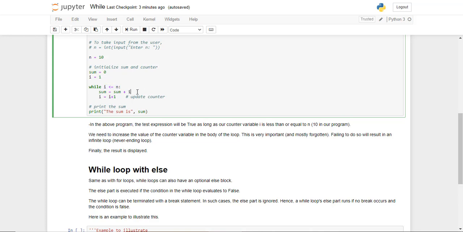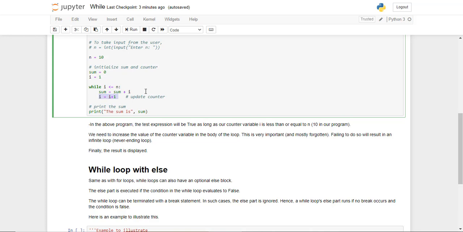First thing, the value we are after is sum. So we increment sum by i. We've got i is 1. We say sum is equal to 0 initially plus 1. So the first number is added, it becomes 1. Now we update the counter. We increment the value of i by 1.